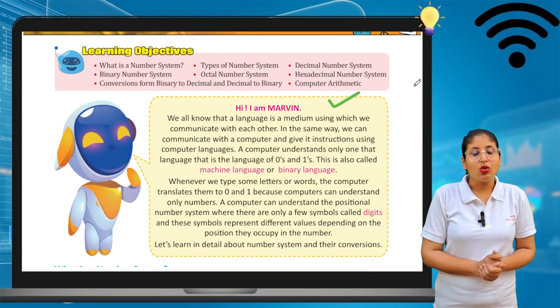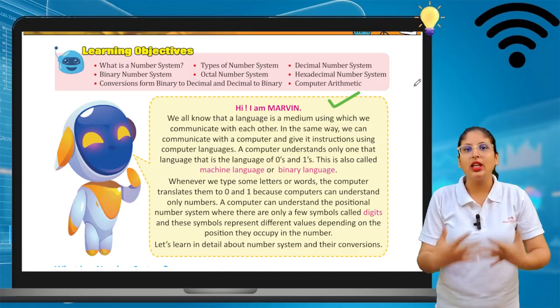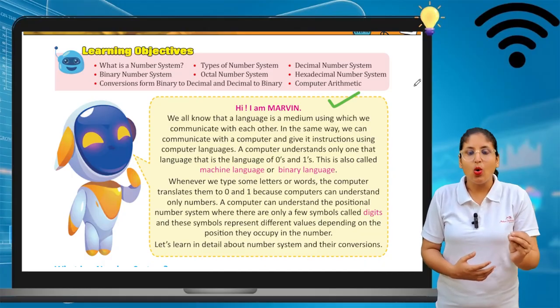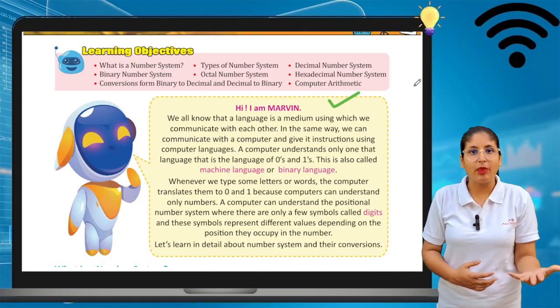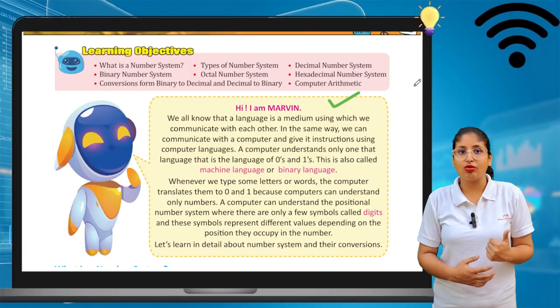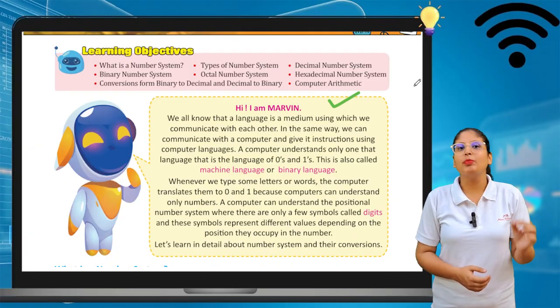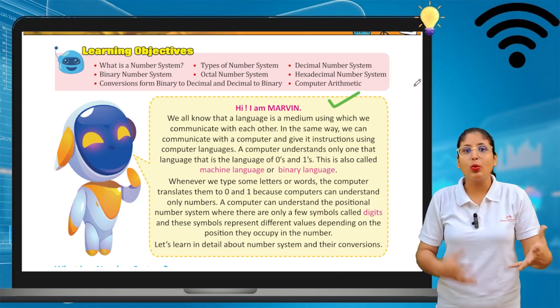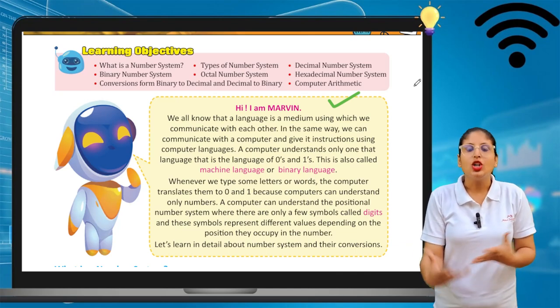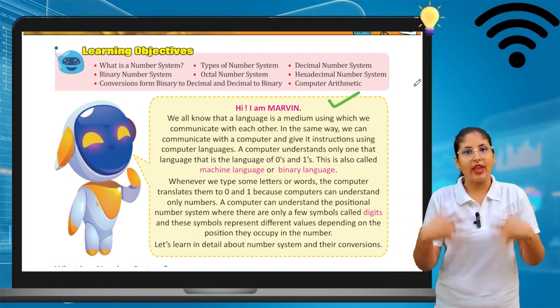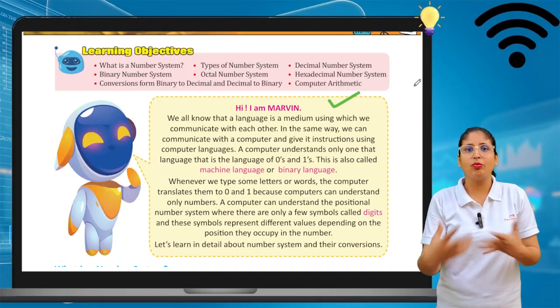Of course, there should be a language between them, so that our language can be understood by the computer and computer language is understood by us. Now, I am speaking in English to communicate with you because you understand the English language.